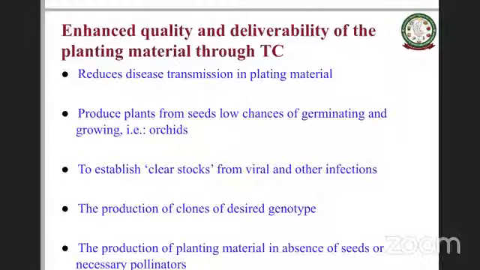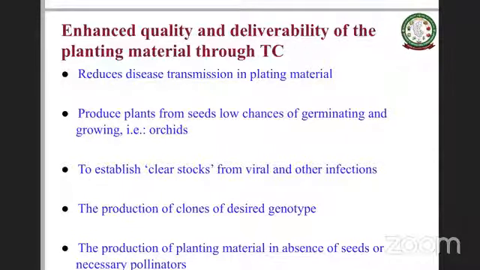But if you take the material from the right tissue culture laboratory, diseases are not there initially. Then it produces plants from seeds with low chances of germination, like in orchid. That is another enhanced quality deliverable from tissue culture that we have all realized.